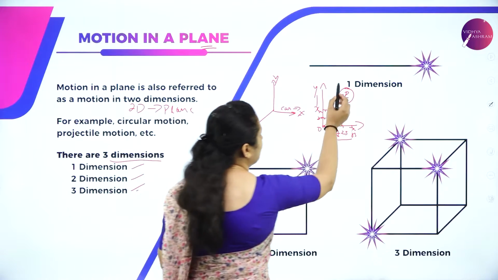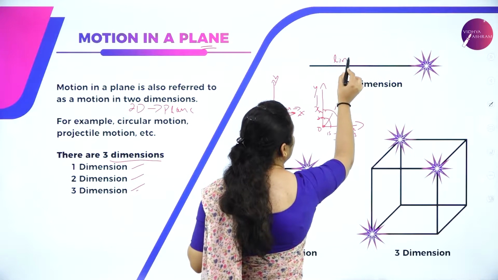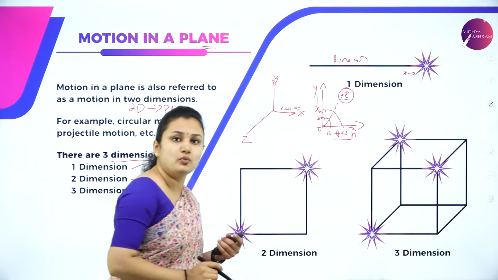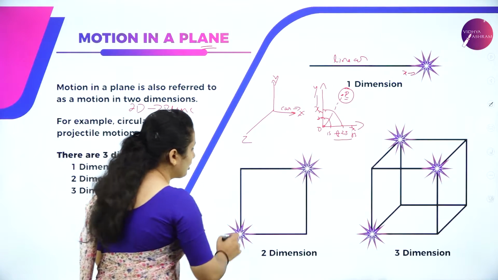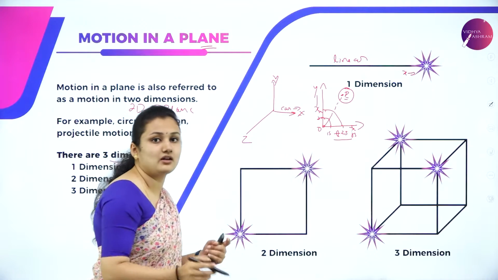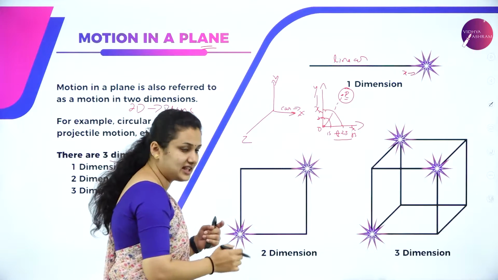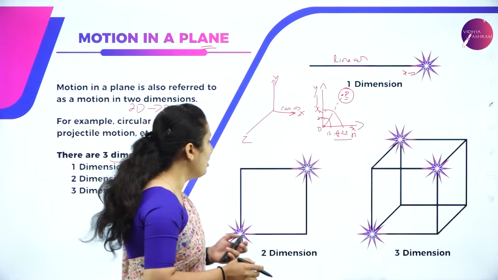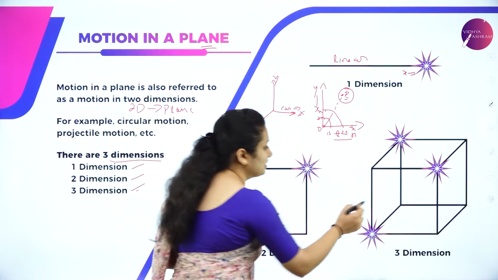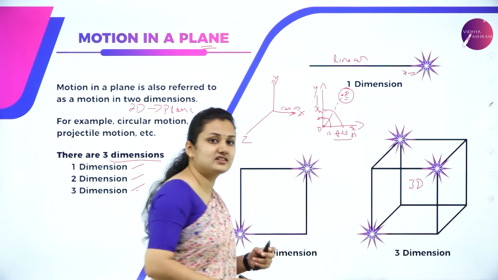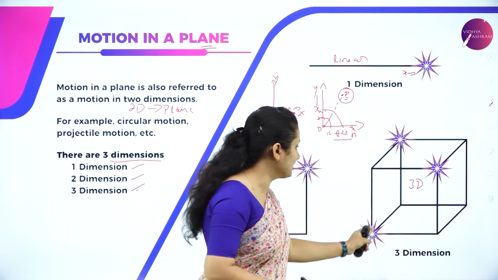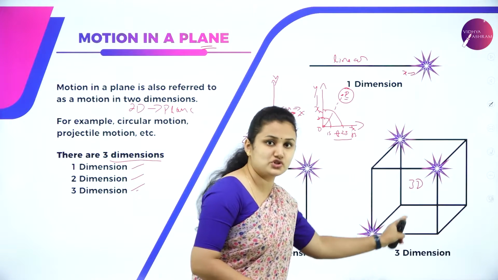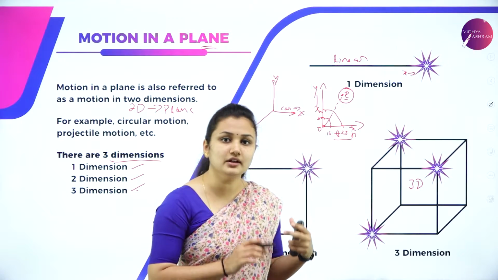One dimensional is a linear motion. Only one axis, that is the x-axis, is describing the motion of the object. When you talk about two dimensions, a square or a circle, you can consider as an example. We need two axes, say x and y, to describe the motion of the object. When we talk about 3 dimensions, so this is a 3D picture. A cube is the example for 3 dimensions. You can see you have 3 coordinates x, y and z to describe the motion of the object in that particular cube.